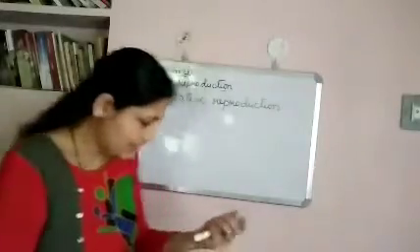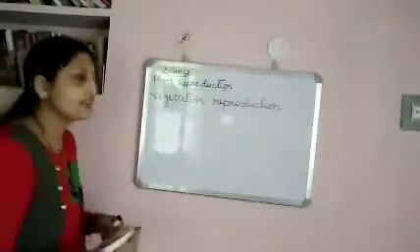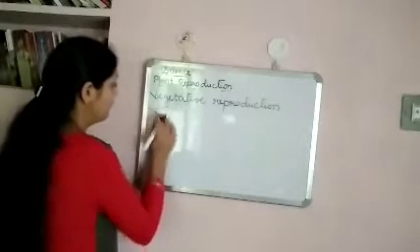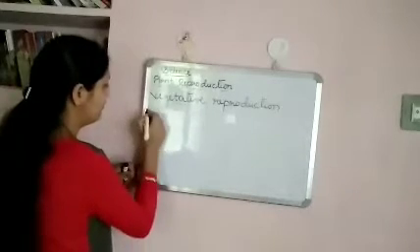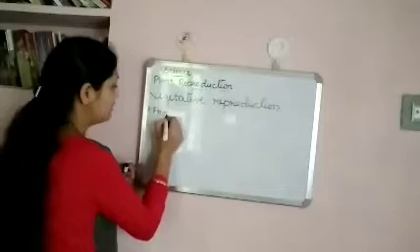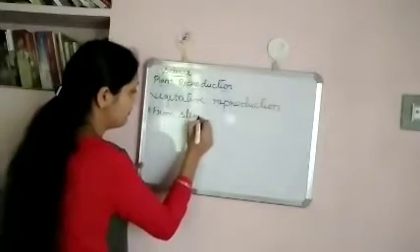First let us see vegetative reproduction from stem. Vegetative reproduction from stem.